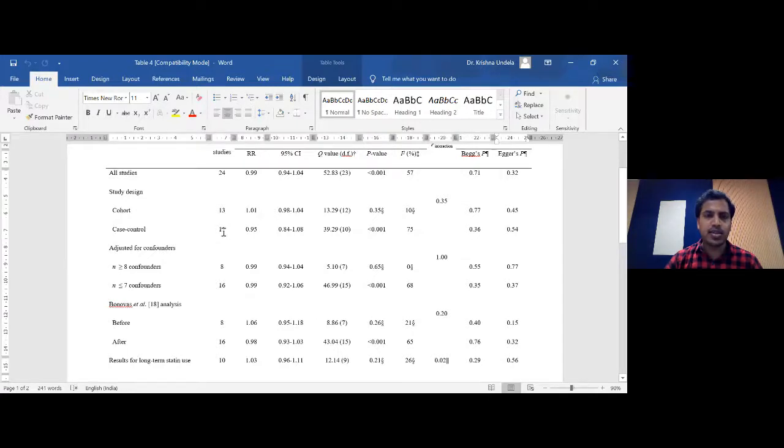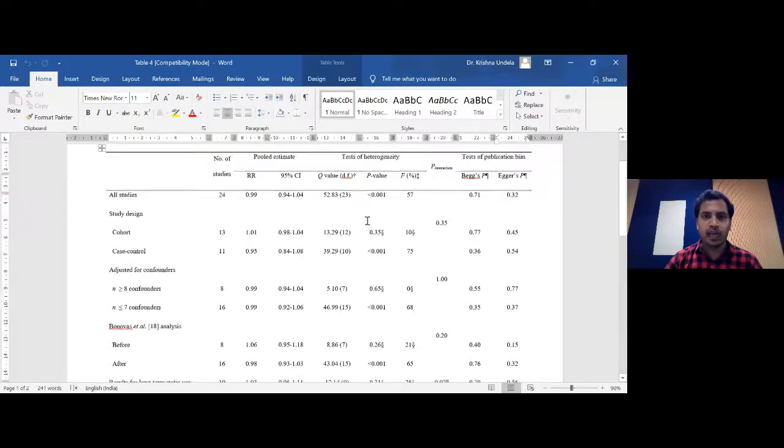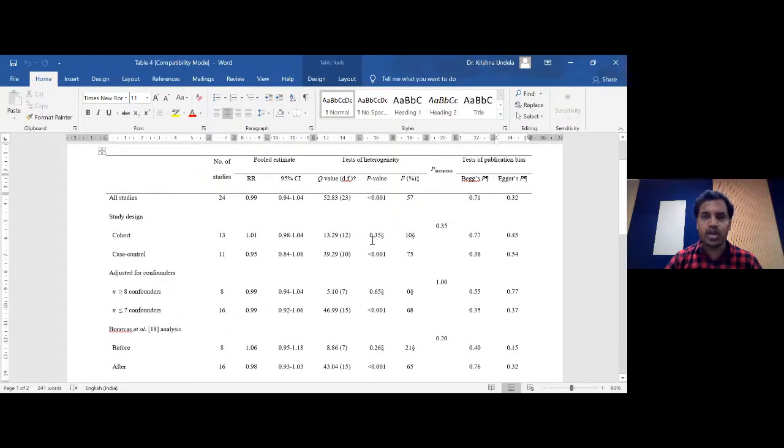And for case control studies, separately we have conducted a meta-analysis where we got 0.95 and the confidence interval is 0.84 to 1.08. Once again, it is found to be not significant. And for those 2 analyses, we once again have the information on the test for heterogeneity as well as publication bias. And this P interaction I explained clearly yesterday.